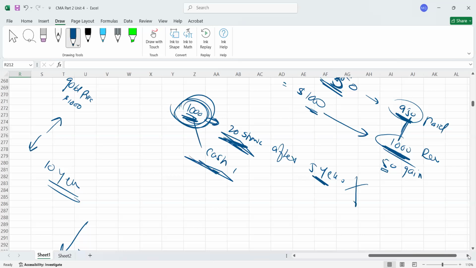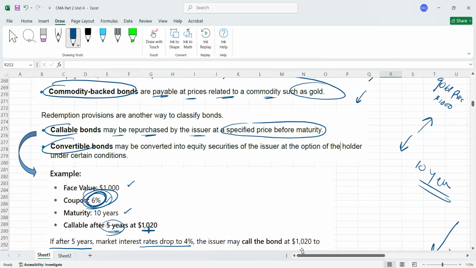Convertible bonds are bonds which can be converted into equity securities, or into common stock, or into shares of the issuer at the option of the holder. You will decide whether you want cash or shares. You are the holder, you will decide. This kind of bond is called a convertible bond. I hope it is clear.